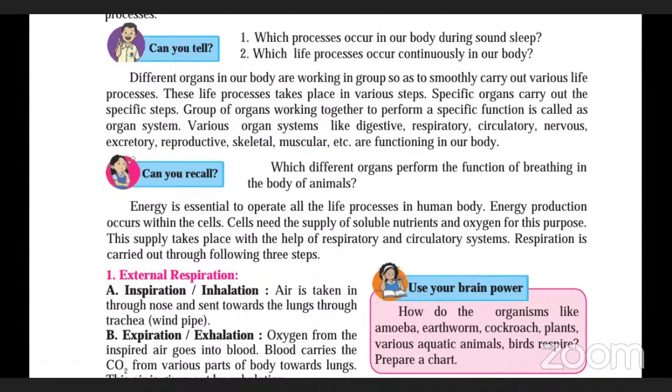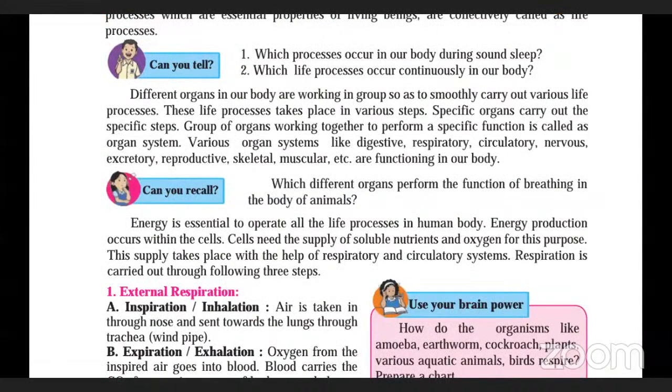For the working of the human body, the basic need is energy. Energy is essential for all the life processes in the human body. Energy production occurs within the cells. And how does energy production take place? It takes place with the help of food. Whatever food we eat helps in the production of energy.